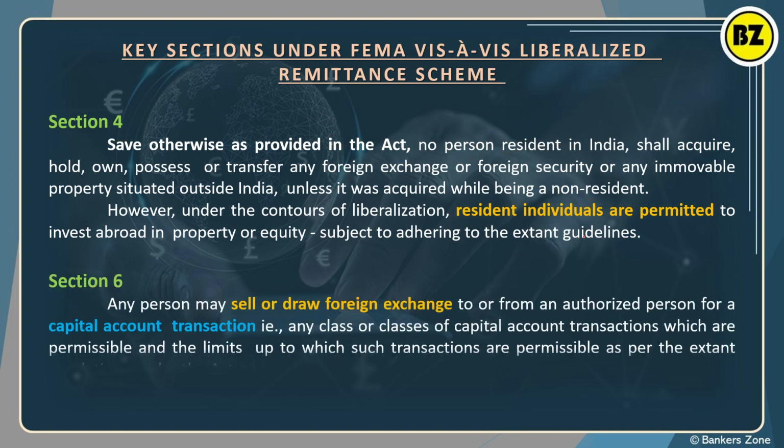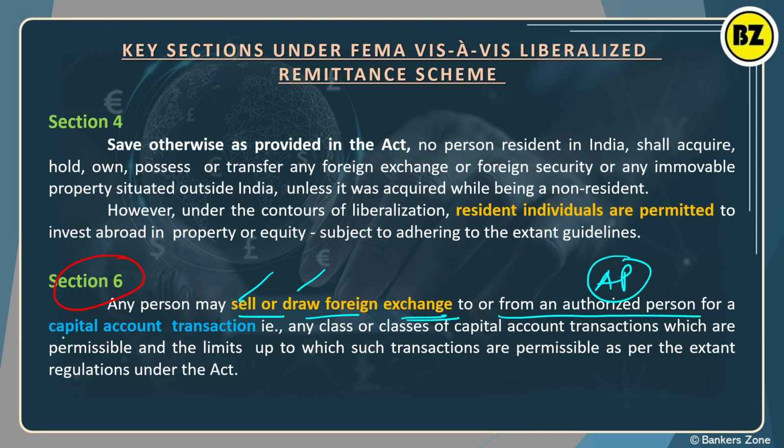Okay. Next, section 6. Section 6 says that a person can sell or draw, means buy or sell, foreign exchange from an authorized person (AP) for a capital account transaction. Capital means any class or classes of capital account transaction which are permissible, and the limit up to which such transactions are permissible.